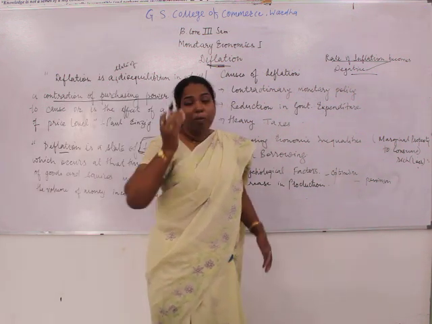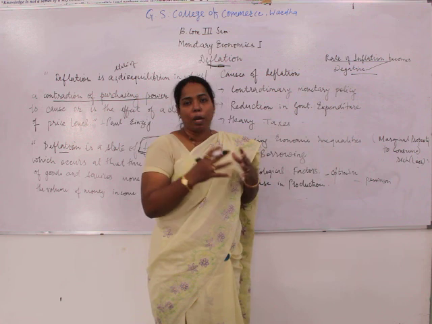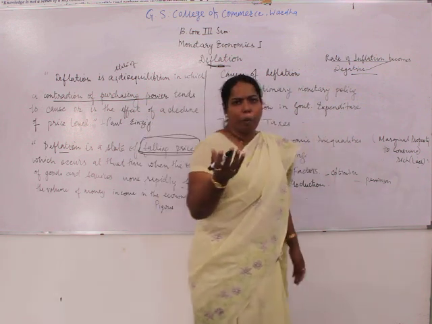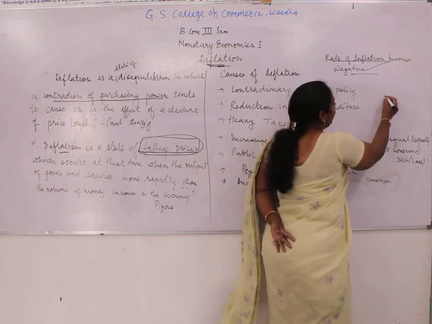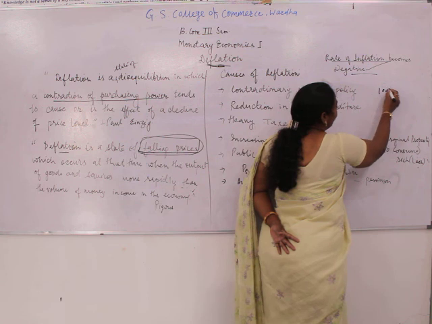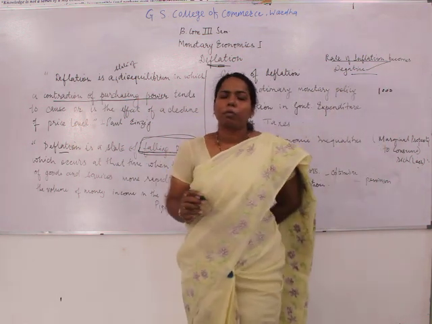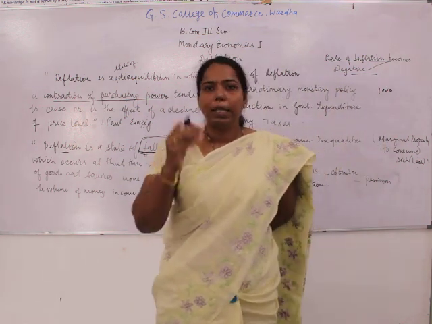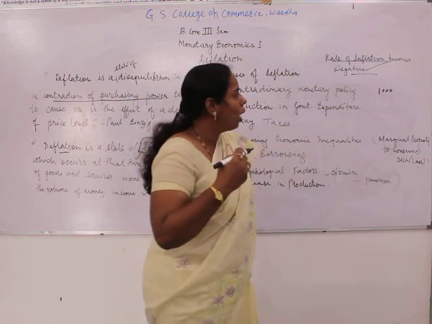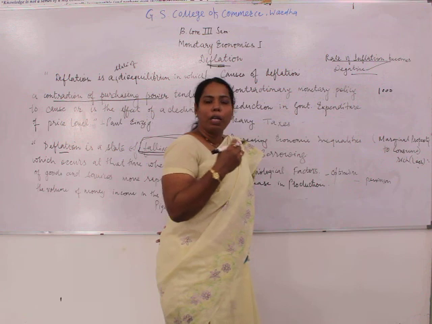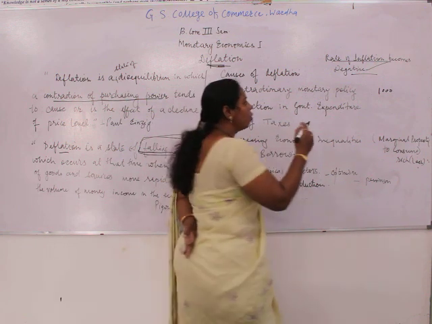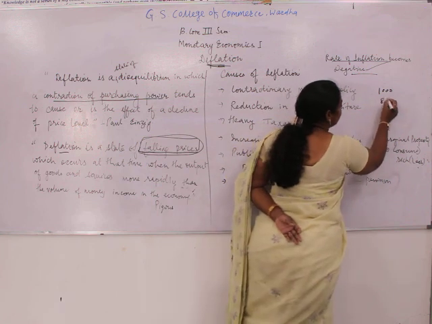Take the example of the XYZ company whose production is there. Take the example of Reebok. Okay, the Reebok company is producing shoes and selling them at rupees 1000. But the demand has declined. Demand has declined, so what will the company do? The company will reduce its price from 1000 to 800 rupees.